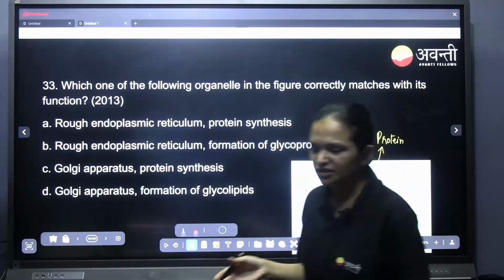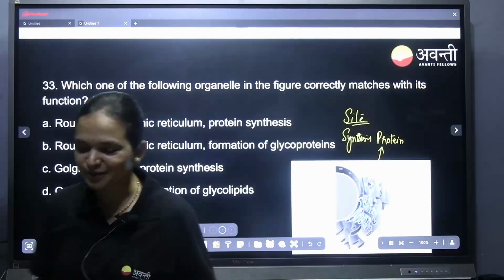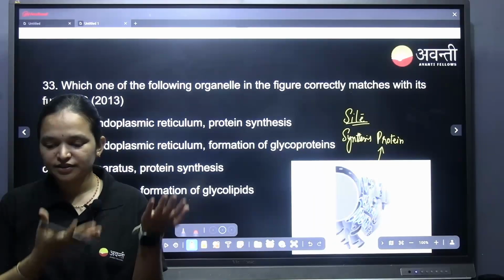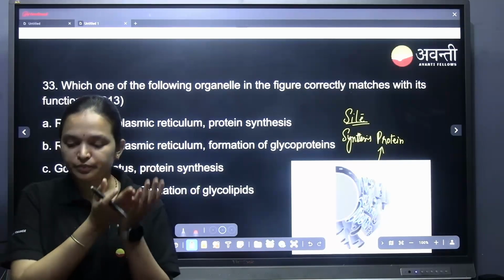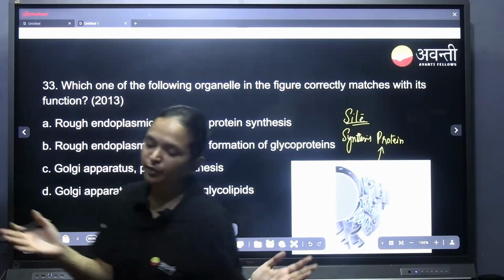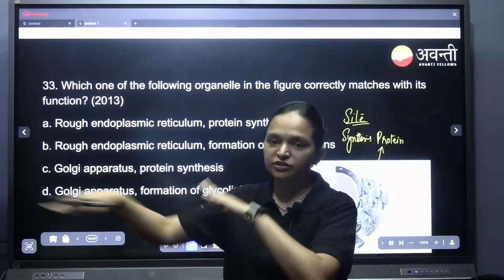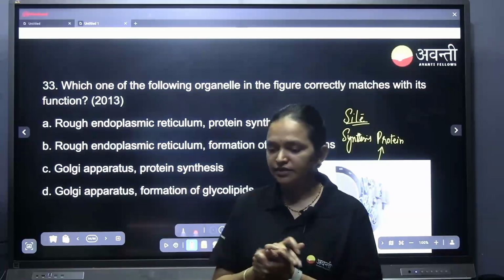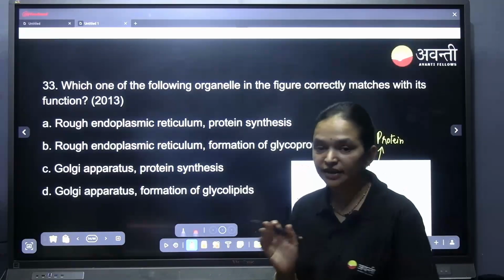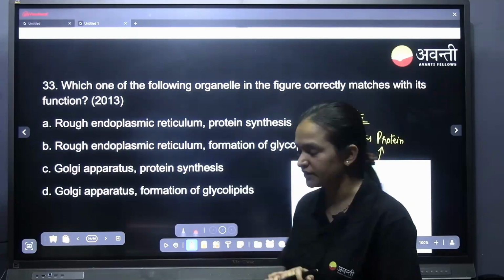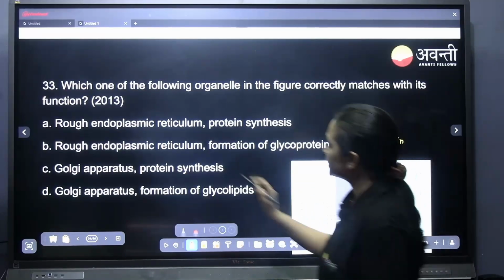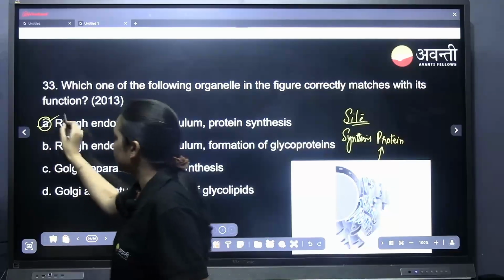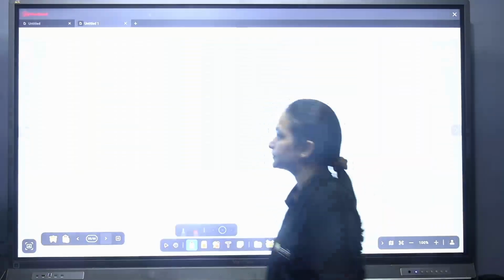We know that ribosome synthesizes protein, but the rough endoplasmic reticulum makes the site, which means it gives the place for the ribosome, like saying, come ribosome, sit on me and do protein synthesis. The place is given by the rough endoplasmic reticulum. So the function of the rough endoplasmic reticulum is protein synthesis. A is the right answer.